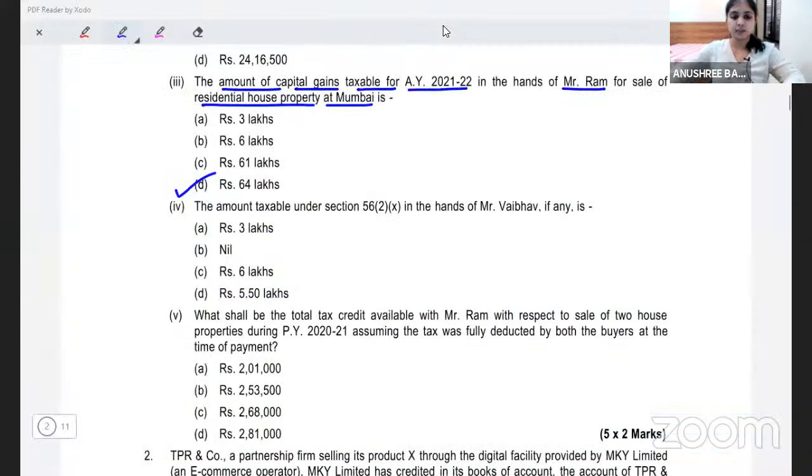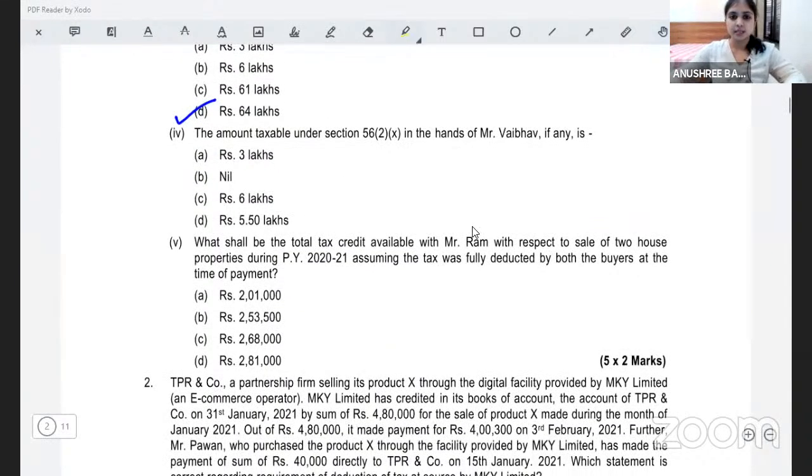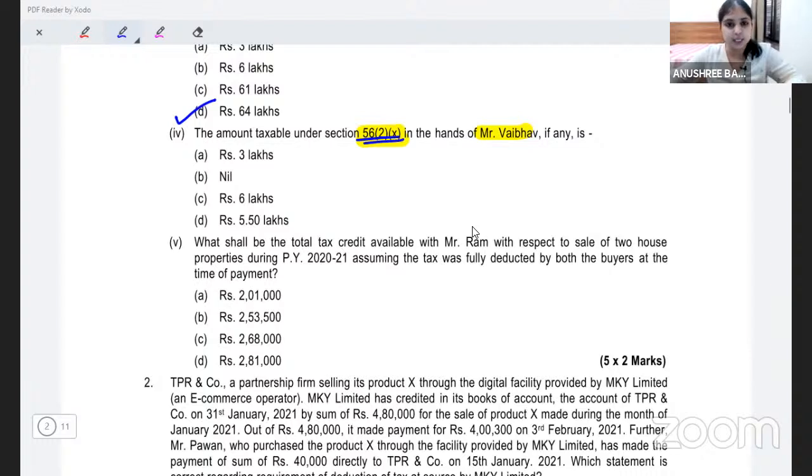Look at this, subdivision 4. They're asking us, what is the amount taxable under section 56(2)(10) in the hands of Mr. Vaibhav, if any? What is the amount taxable under section 56(2)(10)? So first of all, what is this section 56 subsection 2 clause 10? What does the section talk about?